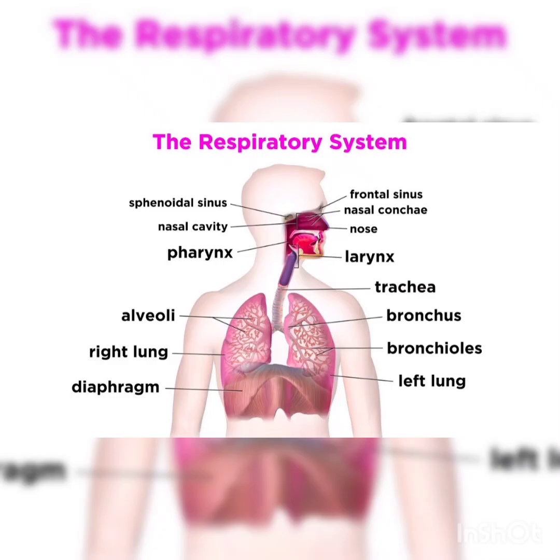The breathing system includes the nose, windpipe, and a pair of lungs. In this system, we breathe in air through our nose, and it passes through the windpipe and reaches our lungs.